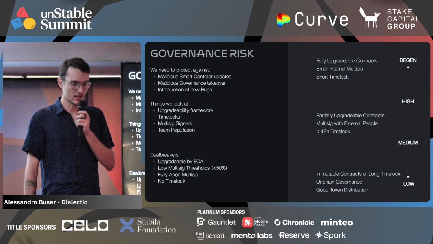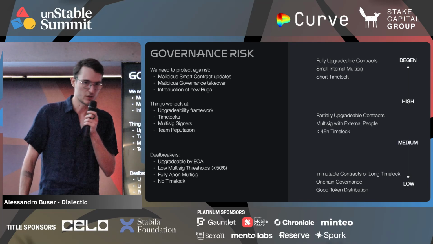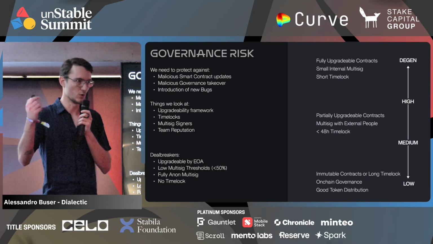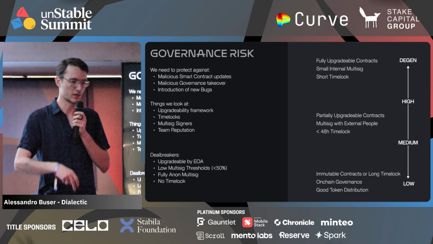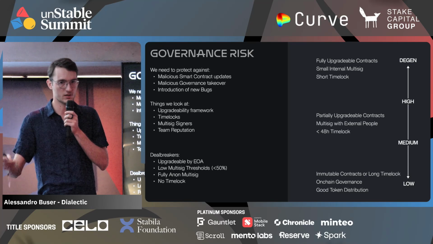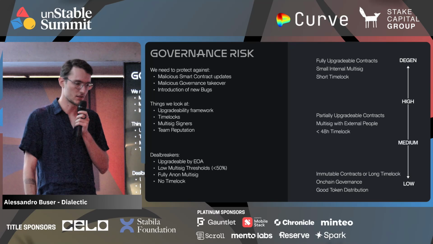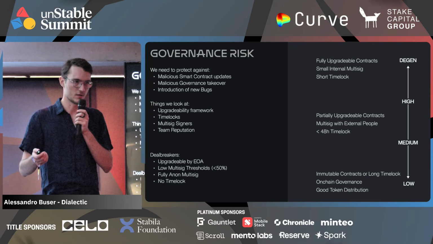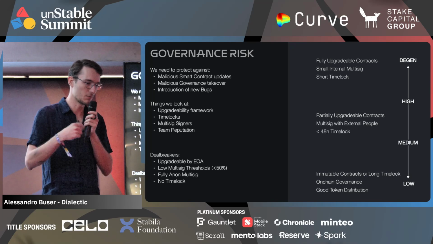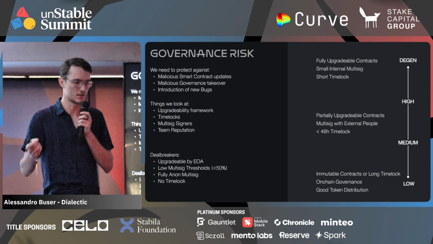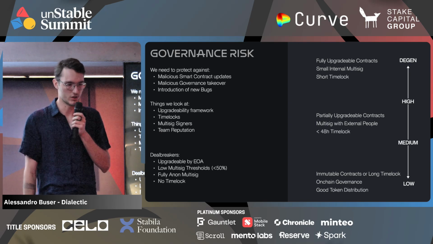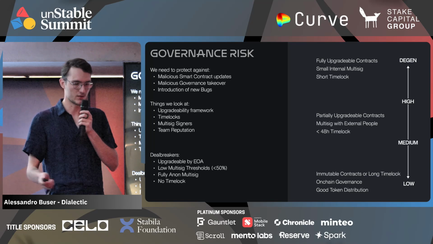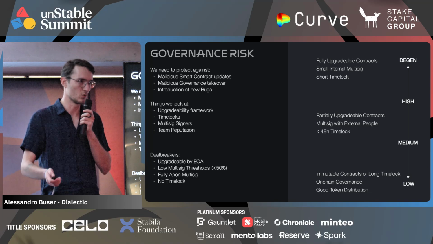On the governance side, we're mainly afraid of malicious smart contract updates. So most of you probably saw the Radiant hack and how that got executed, and smart contracts being upgradable without a time lock is very dangerous. So this is also part of our due diligence, where we need to understand what parts of the protocols can be updated, how is the updating process, is there a time lock, what's the multi-sig, what's the process to change the underlying exposures.